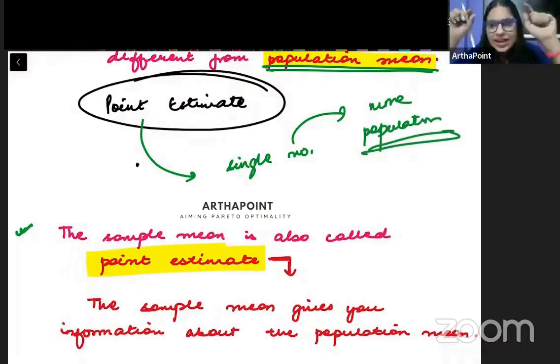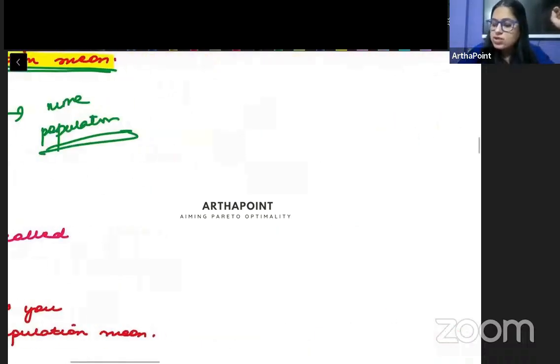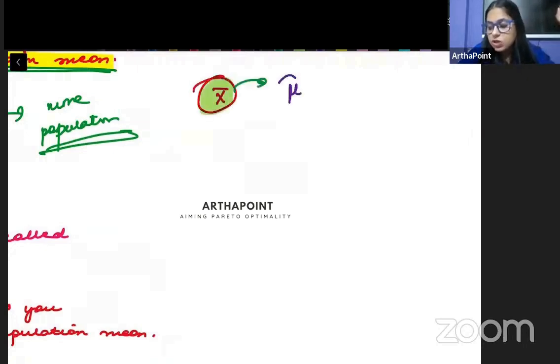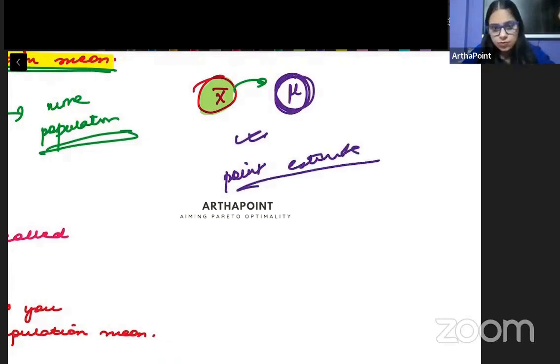तो अगर कोई एक सिंगल नंबर मेरे को मेरी पॉपुलेशन को ज्यादा समझने में हेल्प करता है, then that becomes a point estimate. So in this case, because the mean of the sample is helping me understand more about the mean of the population, I can go ahead and call this a point estimate. इसको मैं point estimate बोल सकती हूँ, right?